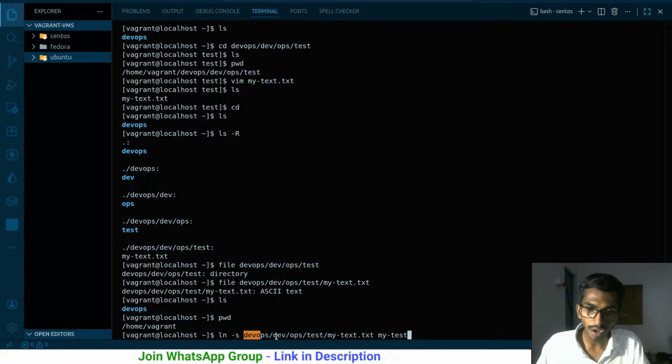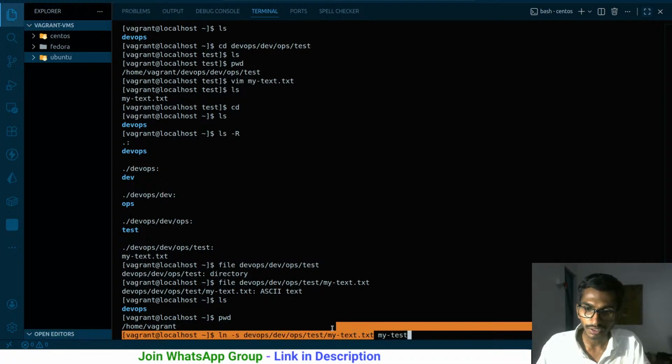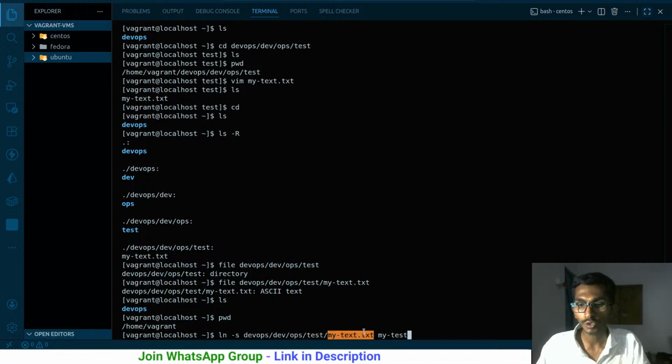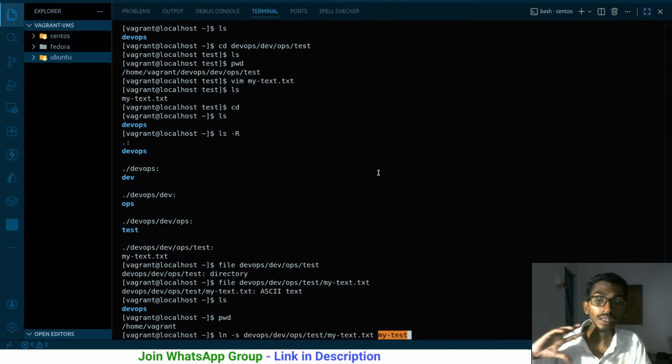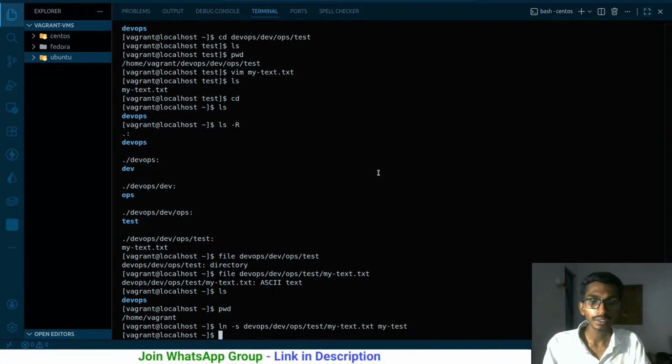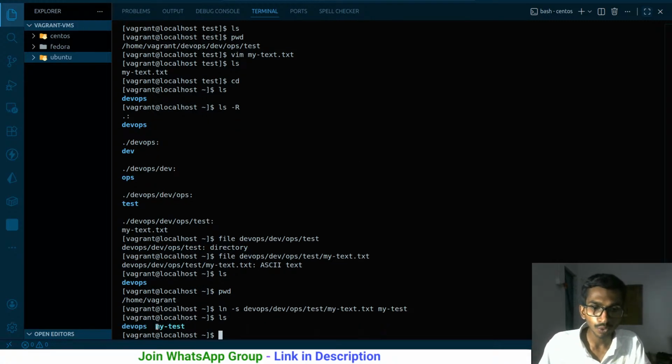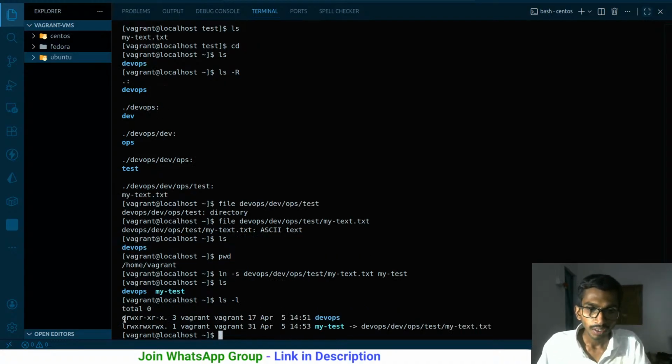So this is the path, and ultimately this is the file of which I actually want to create a link, and my test is ultimately the link name that's going to be there. Run it, ls. Now this particular link has been created. If I say ls -l, the first one, DevOps, is actually a directory over here. The second, my test that I have, is actually a link. This link references this particular file over here.